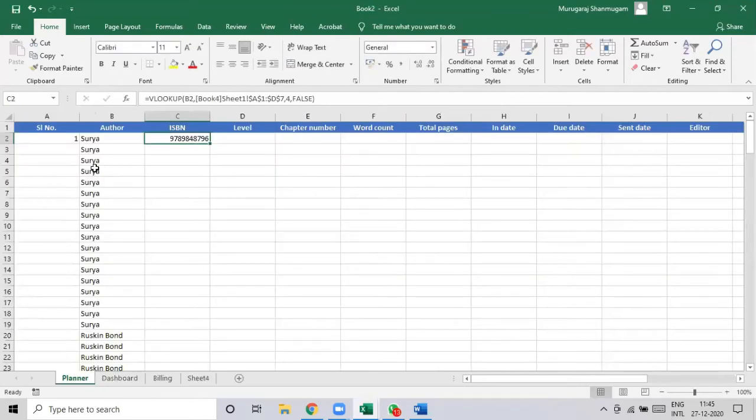So you can see that the value is used. Okay. So B2, let me hit F2 and explain this. So B2 is the name Surya, and then Book 4 is the other book where all my basic data are kept, from where I am retrieving the data, and the ISBN is the fourth column from the reference cell, not in the overall table, from the reference cell. Surya is the reference cell.